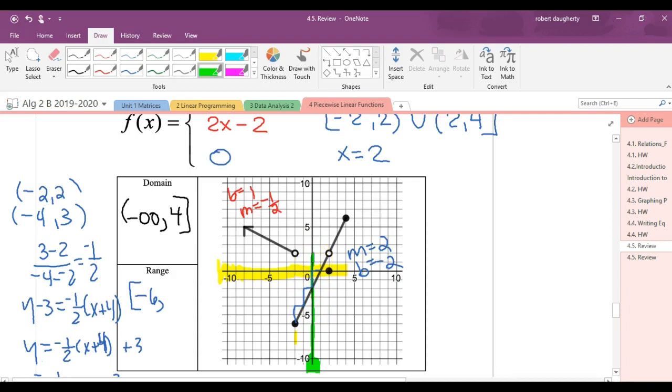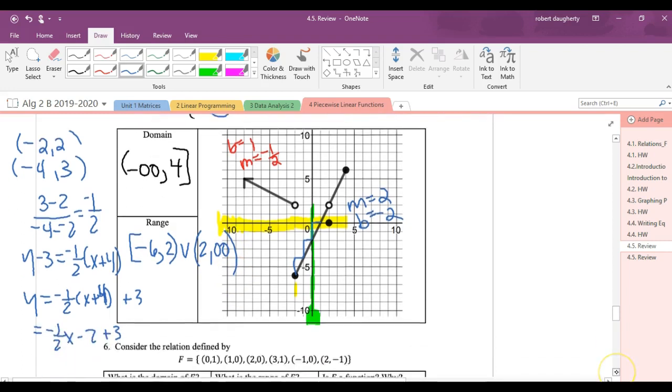There is no y value on this graph at 2. So this range goes from negative 6 to 2, but does not include 2. But then the values start again, and because of this graph on the left going to infinity, I'm going to get from 2 to infinity being the range. So negative 6 to 2, and 2 to infinity.